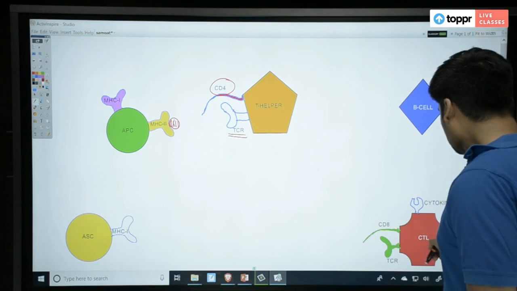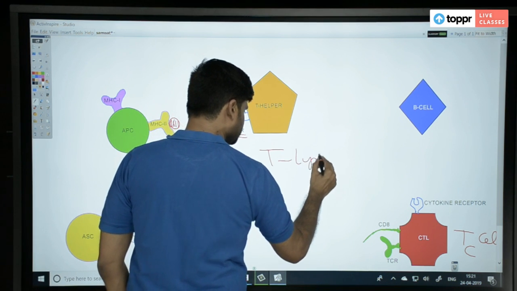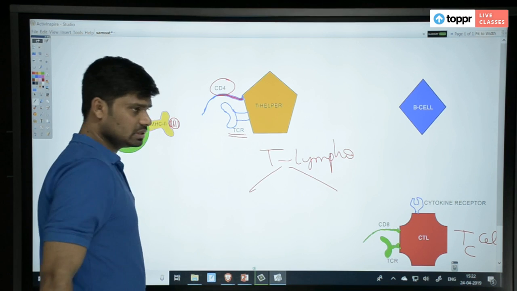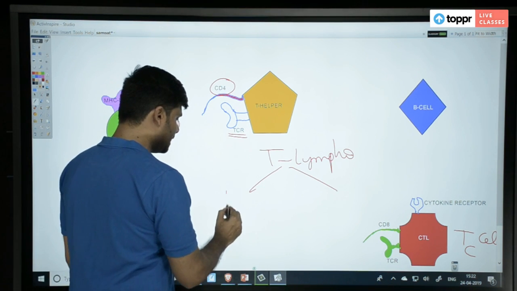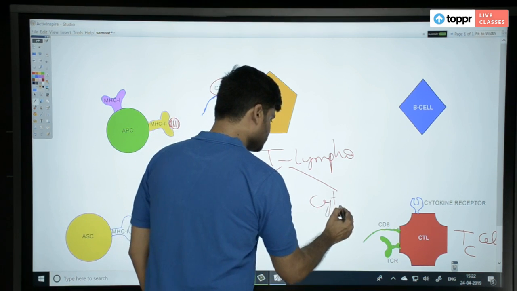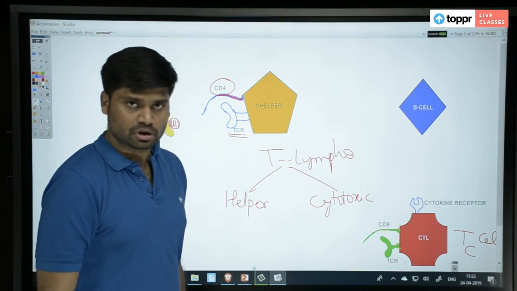Now, if you classify T lymphocytes broadly into two types, of course other types we are not really talking about right now, we are only talking about helper cells and cytotoxic T cells. You must have read this in your book also, right?